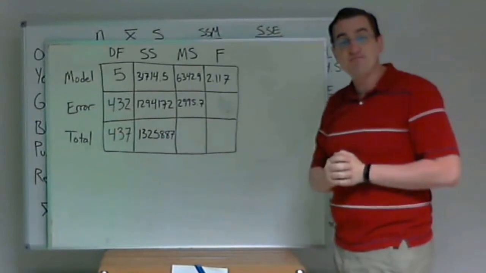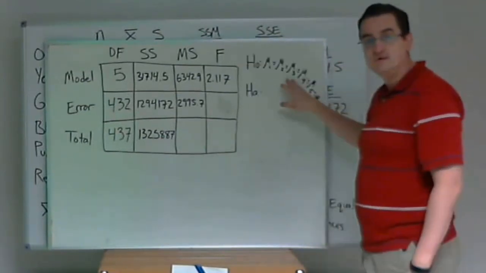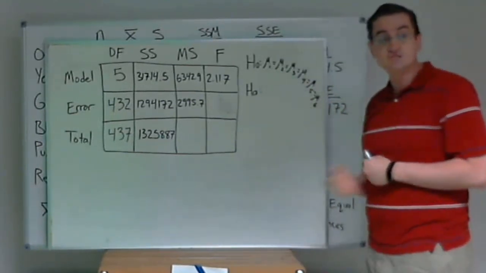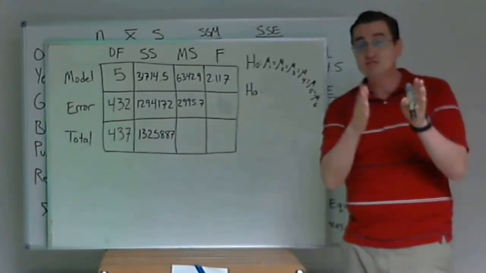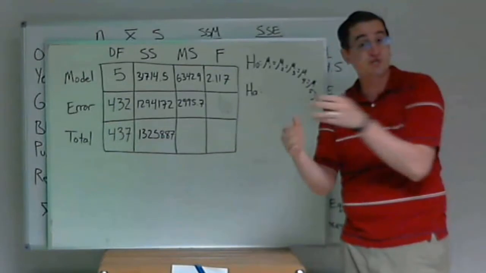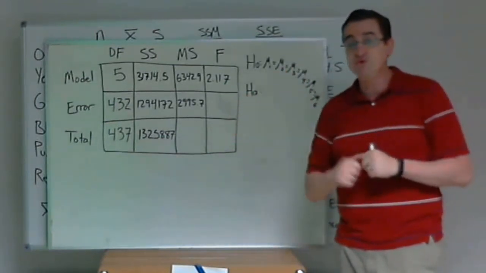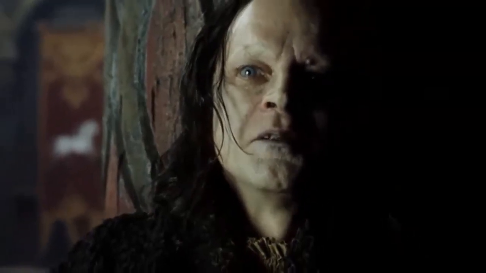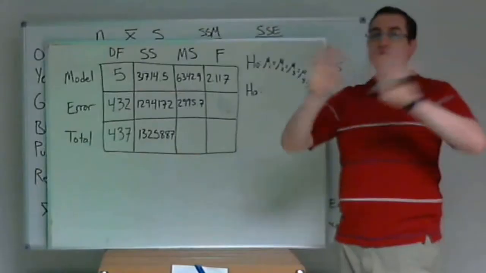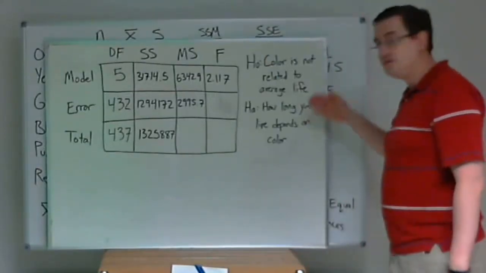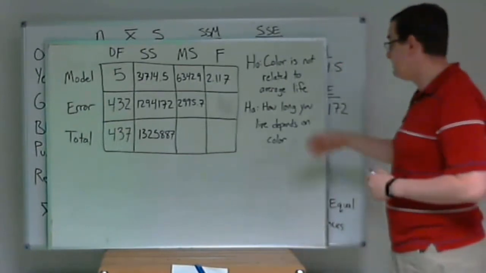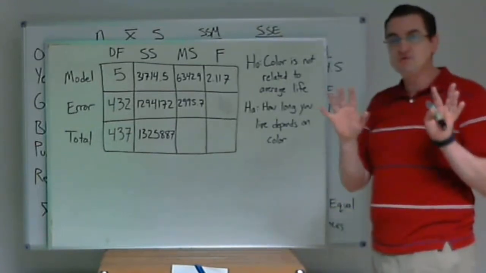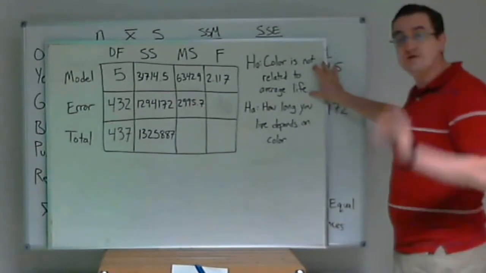We're now ready to do our hypothesis test. We want to begin with the null hypothesis, and we can do it in symbols, sure, but it turns out it's too long to really fit. Plus, when we get to the alternative, we don't want to use symbols. Maybe mu1 and mu2 are equal, but mu3 and mu4 equal to each other, but are different from those. Maybe mu5 is the only one that's different. Maybe mu1 equals mu6, but not any others. Too much. Nah. So let's just write it with words. The null says color is not related to average life. The alternative, how long you live depends on color, which is what my kids say. It's always blue. I don't know what that means, but the point is, color is not related.